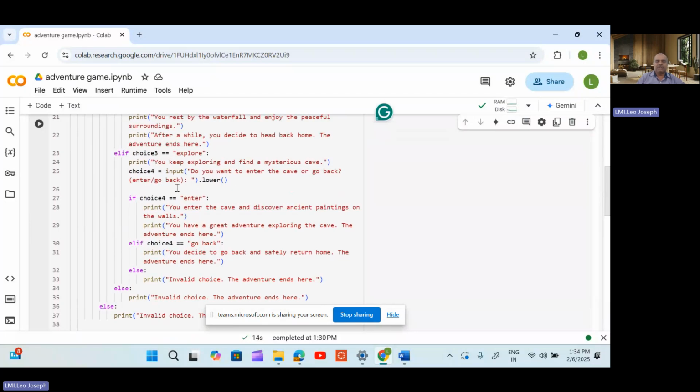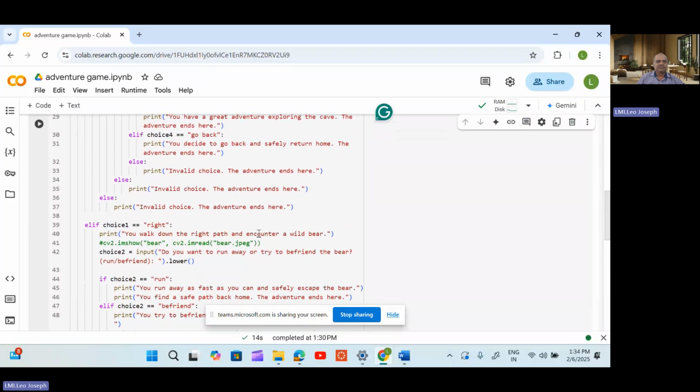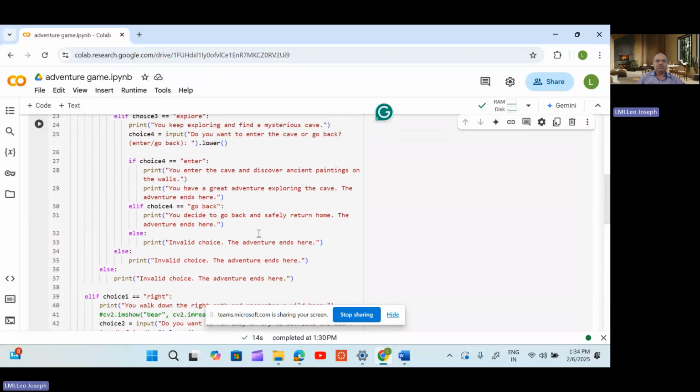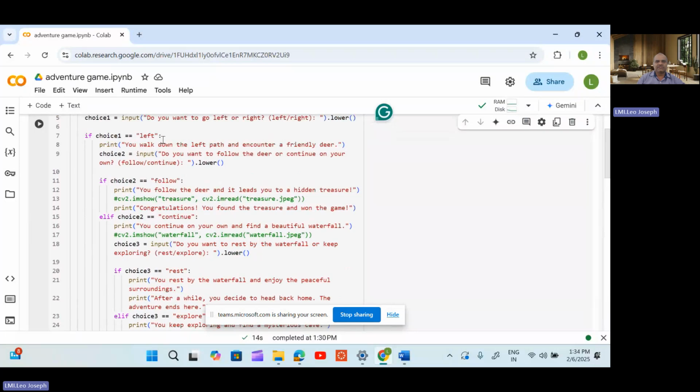Apart from that, if you enter anything, what happens? It will print invalid choice, the adventure ends here, and the game will be lost. So here it is only for the left-hand side. What happens if the choice is right?